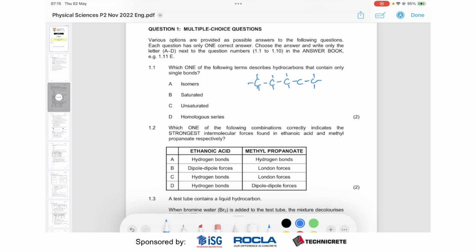That means that there's only single bonds, you can't do addition reactions. If you had double bonds, it is unsaturated. And what that basically means is you don't have the maximum number of, say, hydrogens that can exist in the molecule. So here we would only have 4 hydrogens compared to something like this, where we could add 6. Okay. So that's what they mean. So here the answer is, of course, saturated.